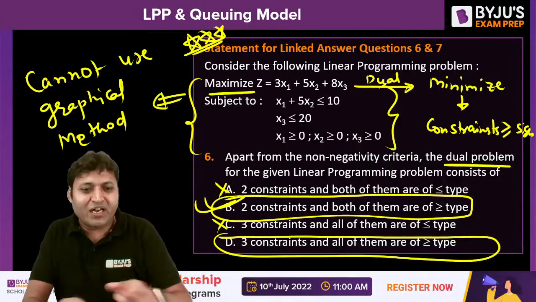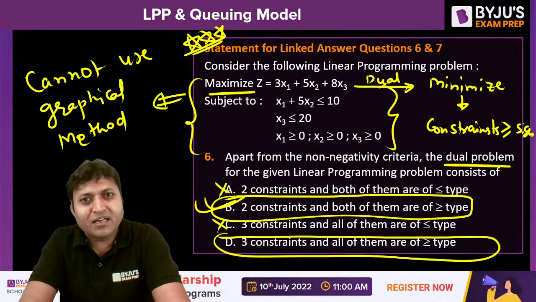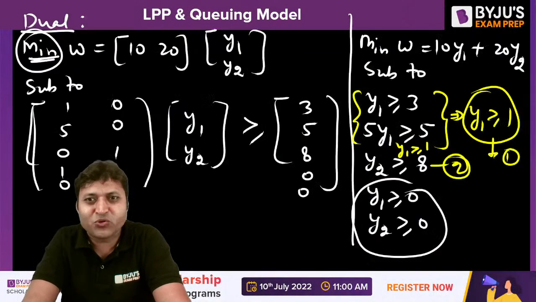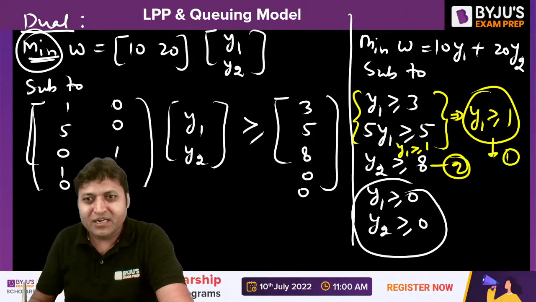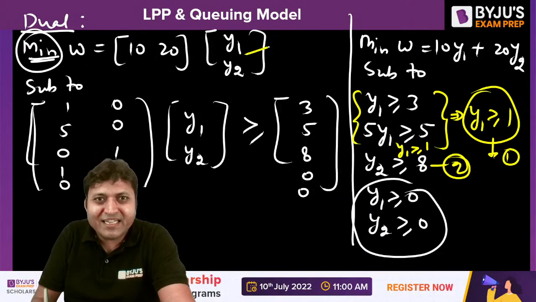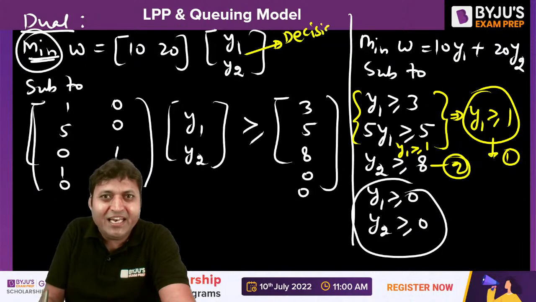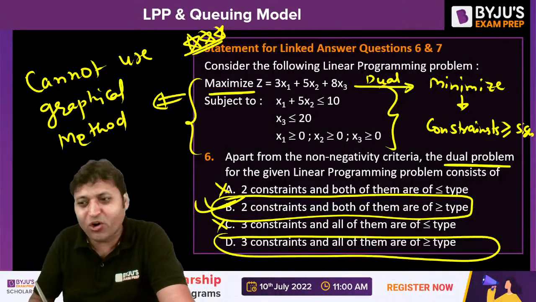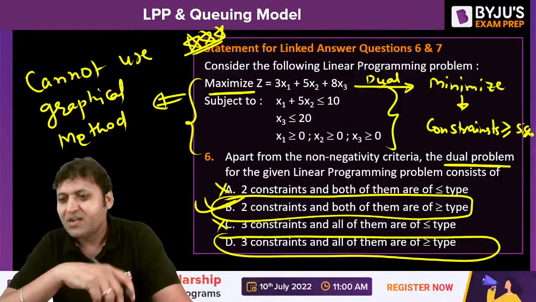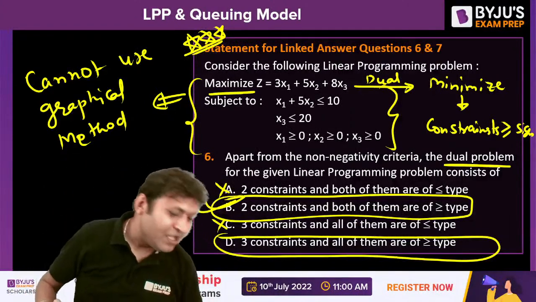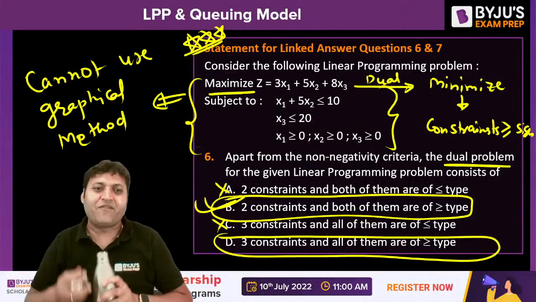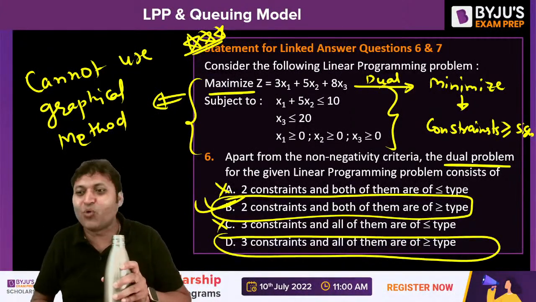Because the total number of decision variables is 3, and if you see the dual of it, then the total decision variables are 2. These are the decision variables. So we can easily use the graphical method. Yes, if we can convert the decision variables into 2, then the graphical method can be used, because the graphical method is simpler to use.